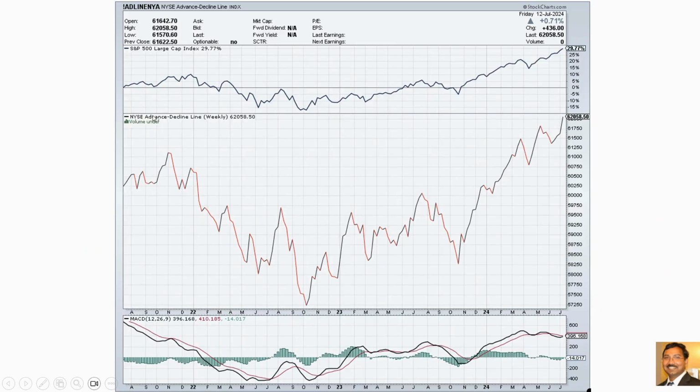And this is the NYSE advanced decline line for the S&P 500. You can clearly see the market breadth is really increasing in the last week, a couple of weeks, which is a very good sign.